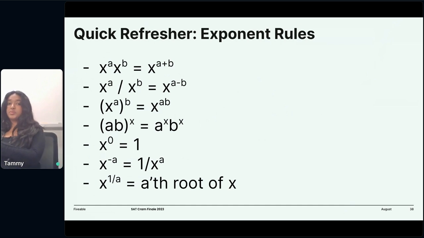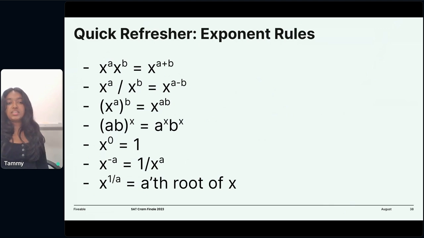Okay, so we've got a quick refresher of exponent rules. What's a better way to practice this than just practicing it? If I say, for example, x^3 times x^5, that would be x^8. And you guys can chime in the chat if you want.